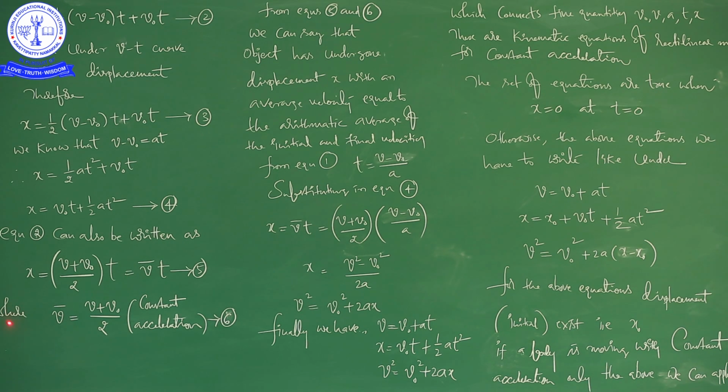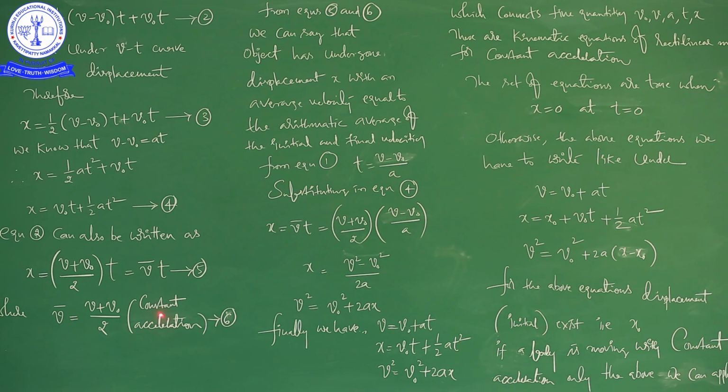So here I have written where v bar is equal to (v plus v naught) by 2. This is when a body is moving with constant acceleration. Actually, the whole topic is correct when a body is moving with uniform acceleration or constant acceleration.